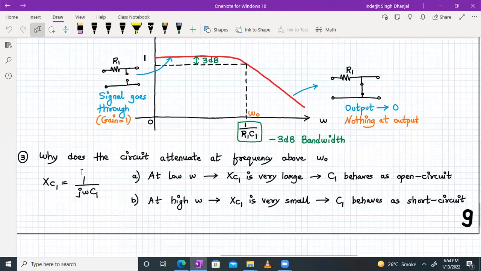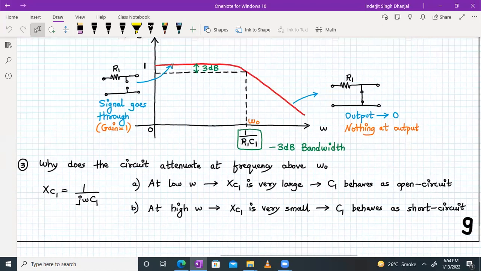What is XC1, the impedance of the capacitor, given by? XC1 will be 1 upon j omega C1. So at very low omega values, your XC1 value is very large, and a large impedance is represented by a capacitor being an open circuit. That's why the signal will go through as it is for low frequencies. And at a very high value of frequency, XC1 will become very, very small, and a low impedance is represented by a short circuit. That's why the capacitor will behave as a short circuit, and we get nothing at the output at very high frequencies above omega 0.